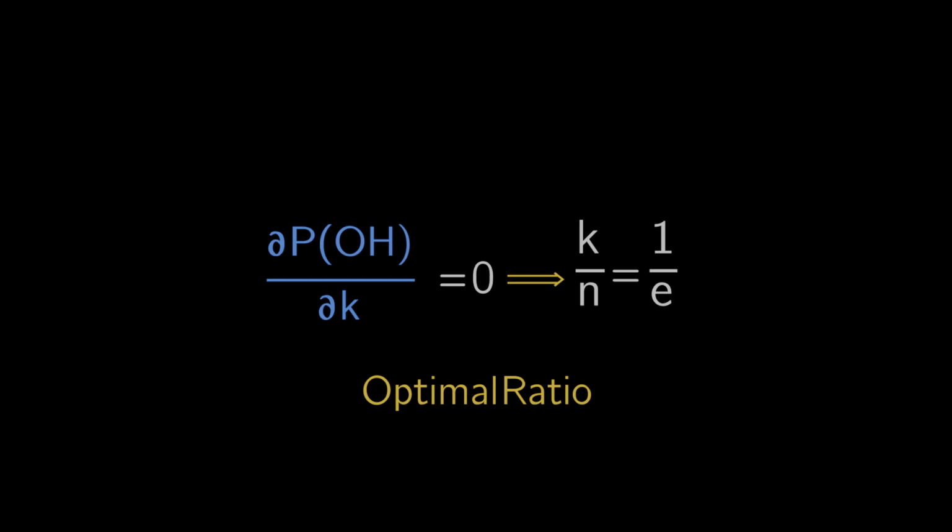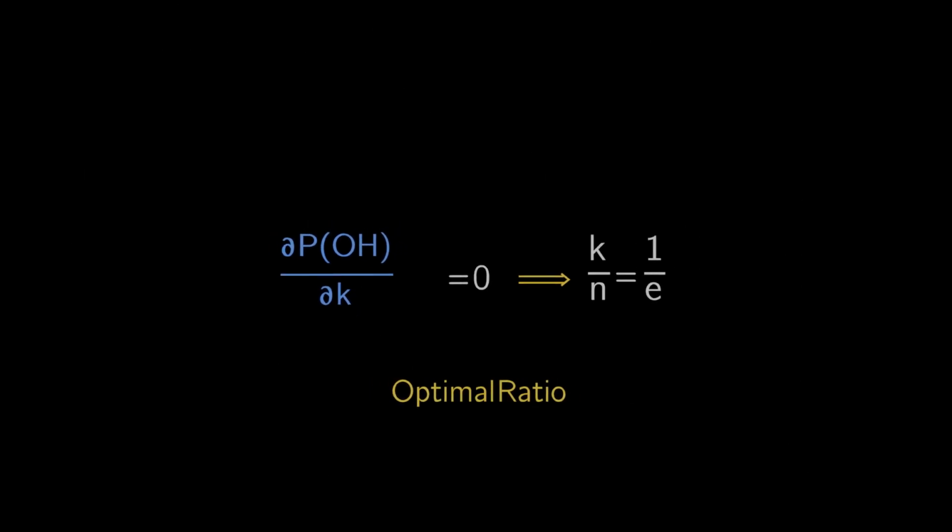This mathematical derivation confirms what makes the hiring problem so fascinating. There's a precise, calculable point where the trade-off between gathering information and making a decision is perfectly balanced. The 37% rule isn't just a guess, it's mathematically proven to give you the highest probability of selecting the best candidate.